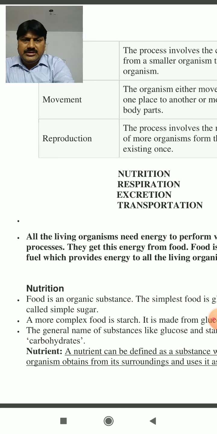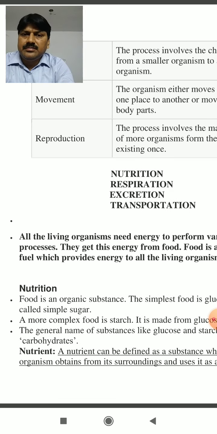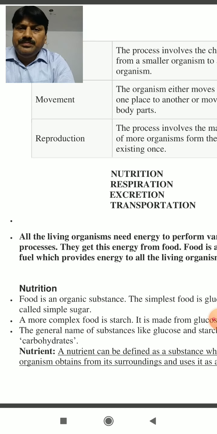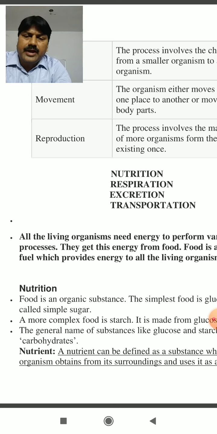Children, in this chapter we have 4 important life processes to discuss. The first one is nutrition, another one is respiration, and then excretion and transportation. Firstly, I want to tell you that in each part, nutrition, respiration, excretion and transportation, we discuss the living organisms, especially plants or animals.